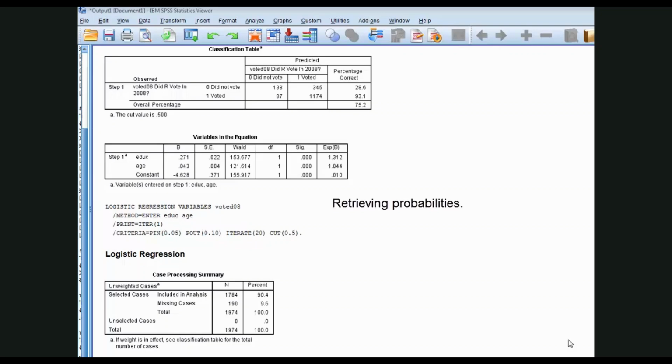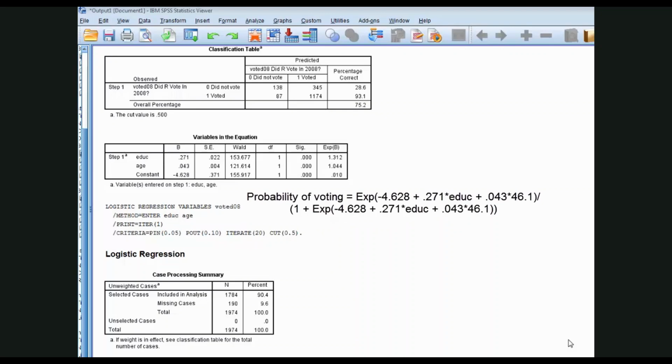Now, to retrieve the probability of any binary dependent variable in a logistic regression model, here's the generic expression, through this equation. Applying that equation to the current example, the probability of voting would be equal to this expression.